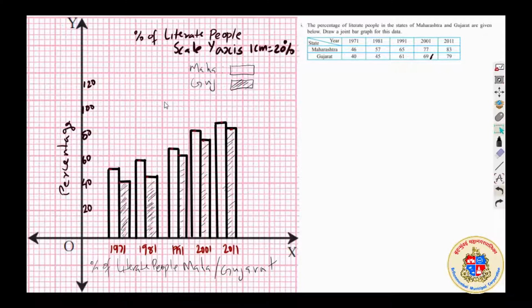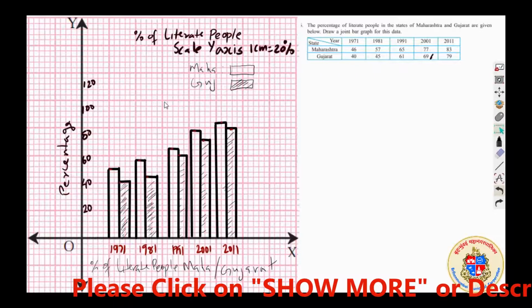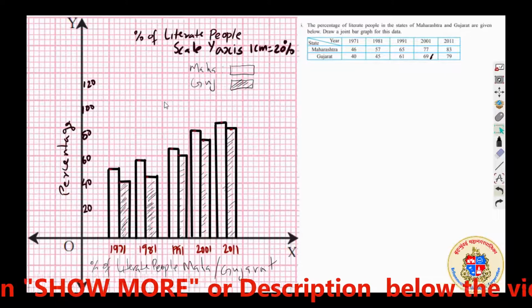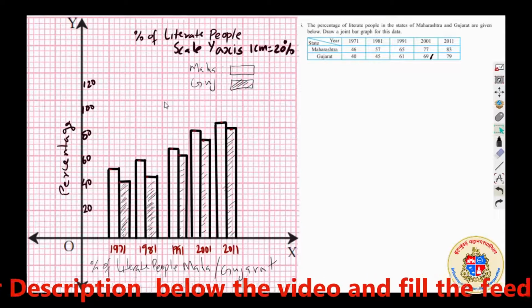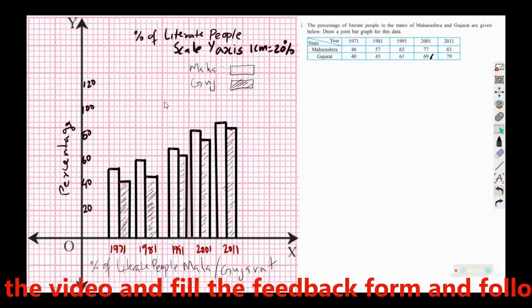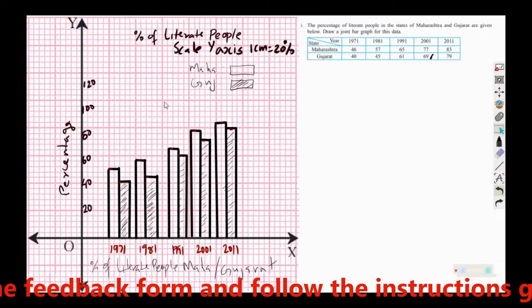So my dear students, the purpose is how to represent data using joint bar graph. Your textbook has interesting questions to convert into joint graph, and you will do it yourself, taking time, taking pain, taking graph paper, but you will enjoy it because this is something you have to do. Okay, thank you.